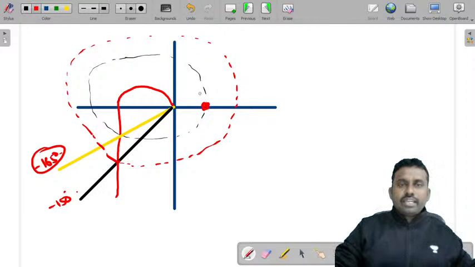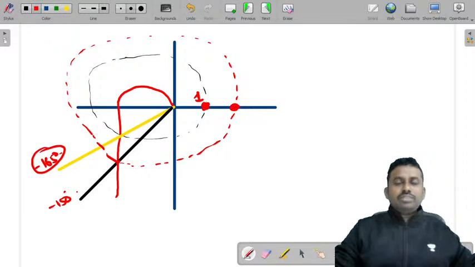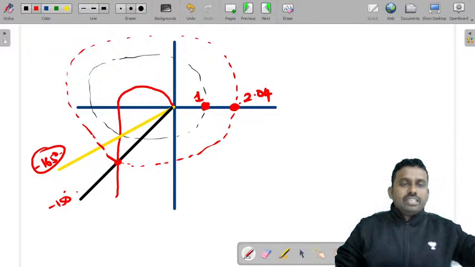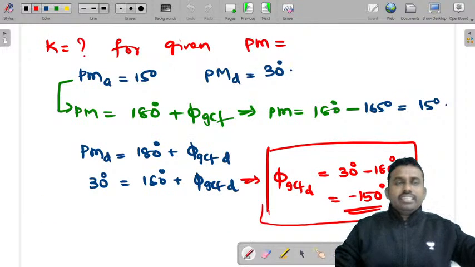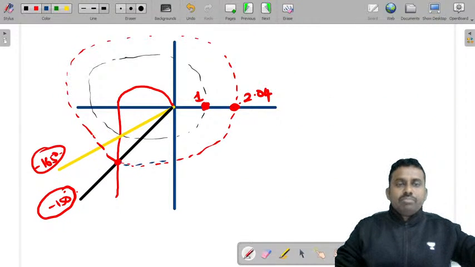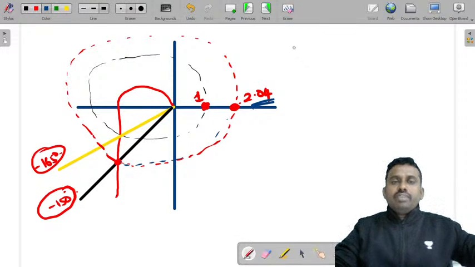See, this is the unit circle. The magnitude is 1. This will obviously be greater than 1, so this is 2.04. You'll get it in the graph. Originally, you'll get this line. Which line? The minus 150. What is minus 150? It is phi GCF desired. At this phi GCF desired, you are finding the magnitude. That is 2.04. So what is the original value?